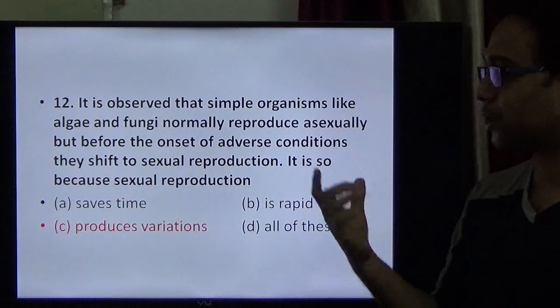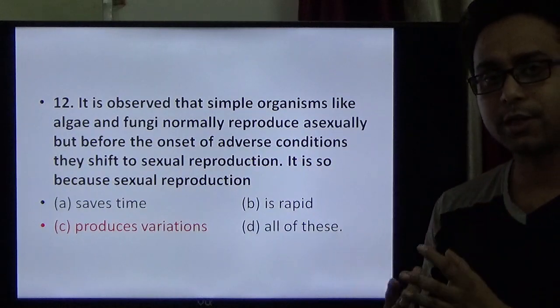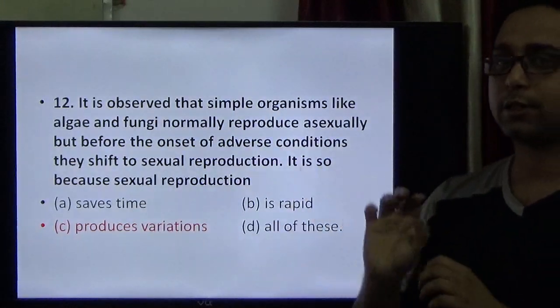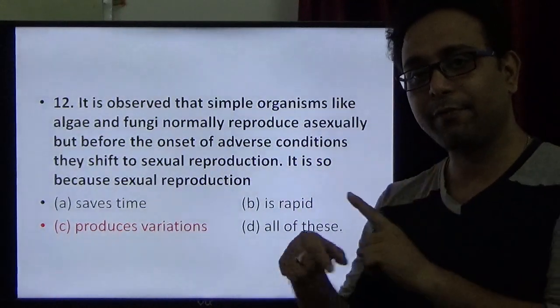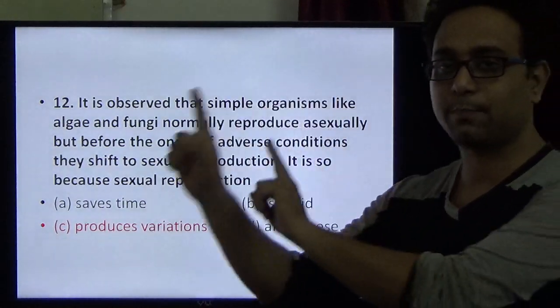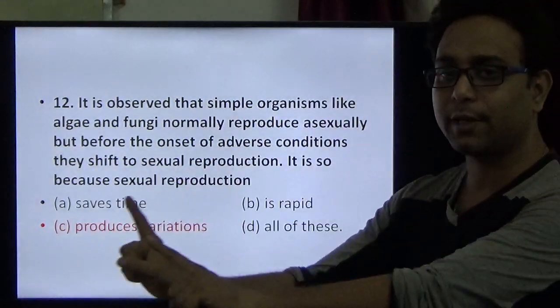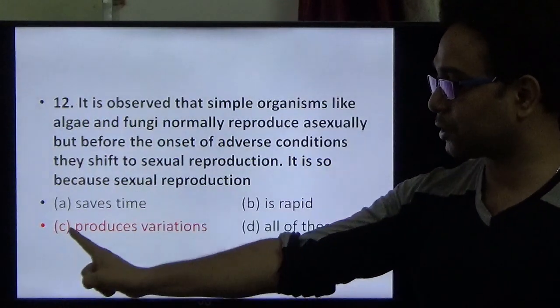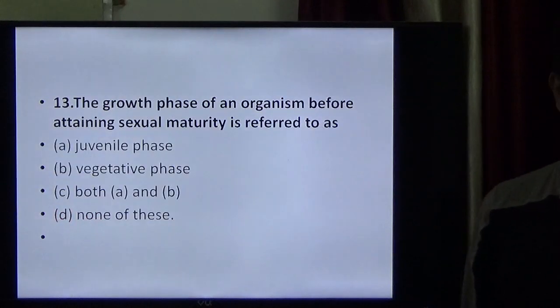But in the case of sexual reproduction, when the adverse condition comes, that means the environment has changed, so if they follow sexual reproduction, variation happens. So the organism can be suited to this changing adverse condition. Due to the variation, for question 12, option C is the right option.